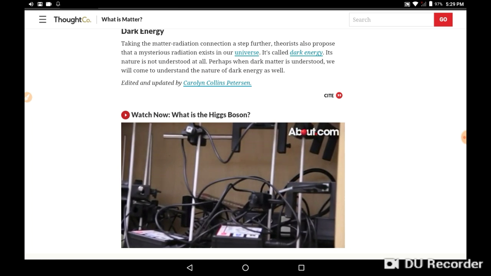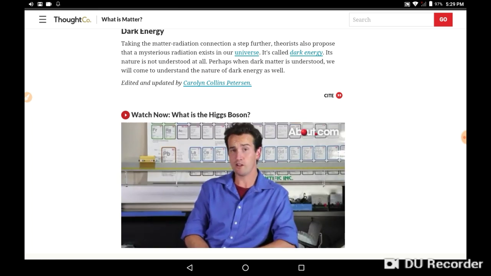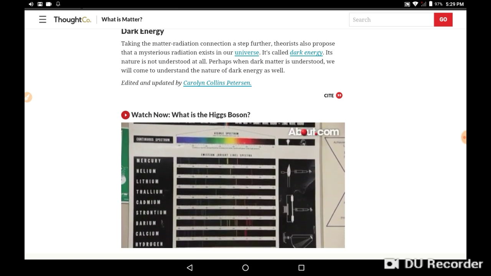The Higgs mechanism is the first time we have a theoretical model that seems to work of a particle that gives mass to other particles.